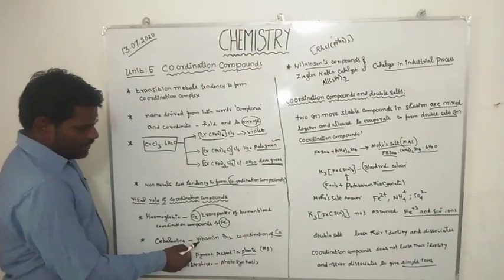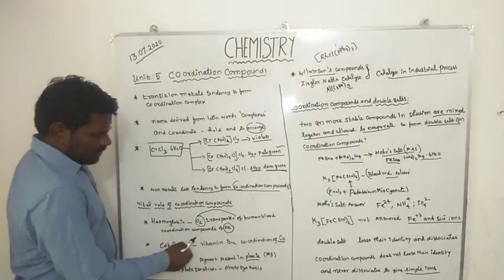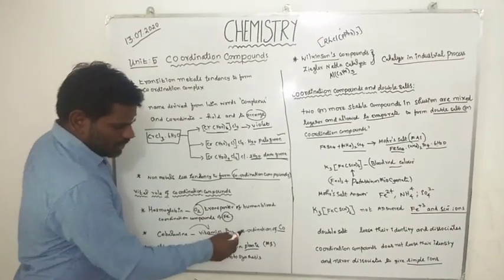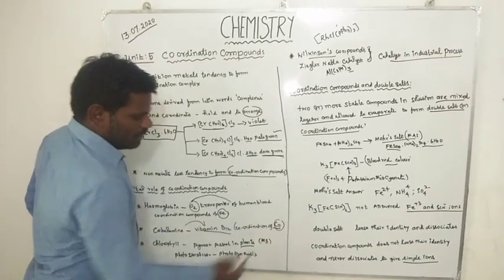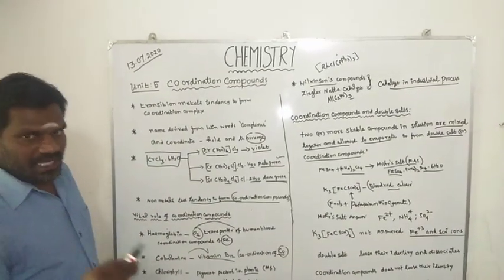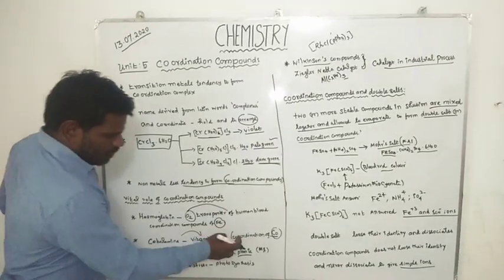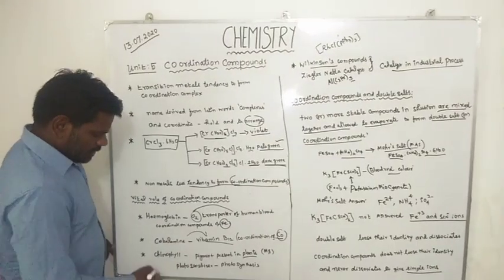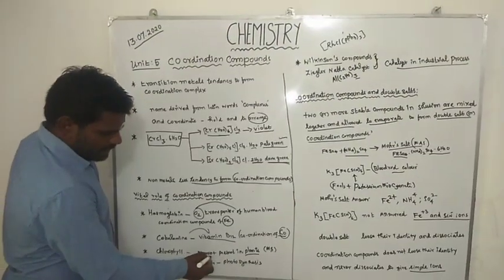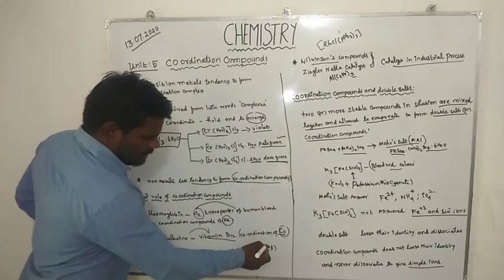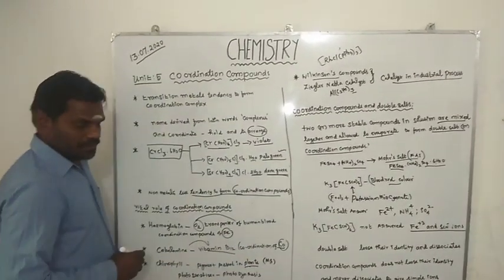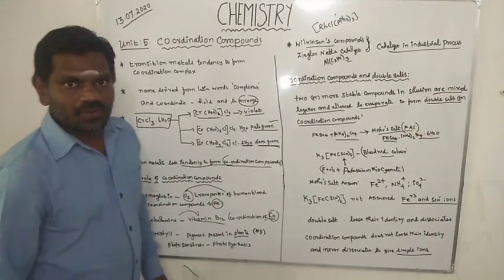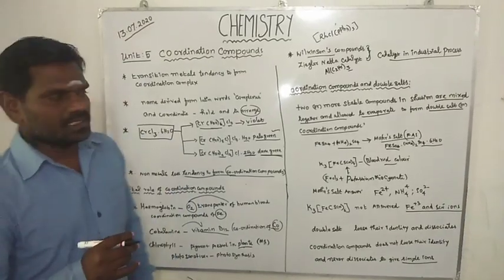Similarly, cobalamin is the chemical name for vitamin B12. Vitamin B12 is nothing but a coordination compound of cobalt. Cobalt is also one of the transition metals. And chlorophyll is a pigment present in plants, a magnesium coordination compound, which is one of the photosensitizers used in the photosynthesis process.